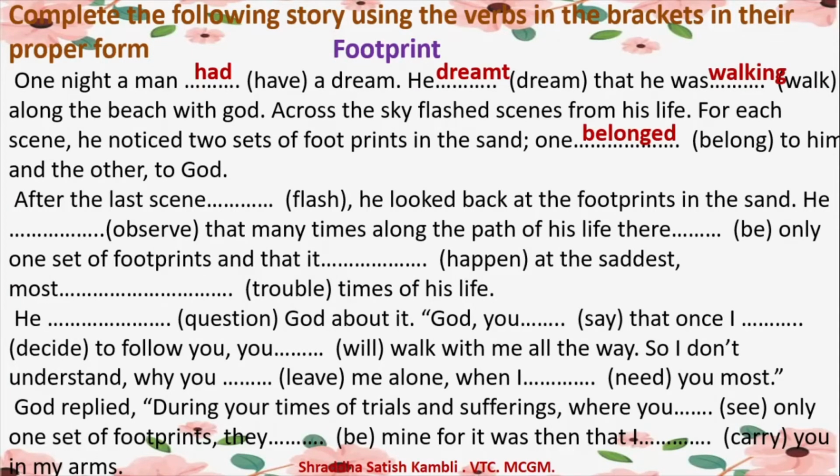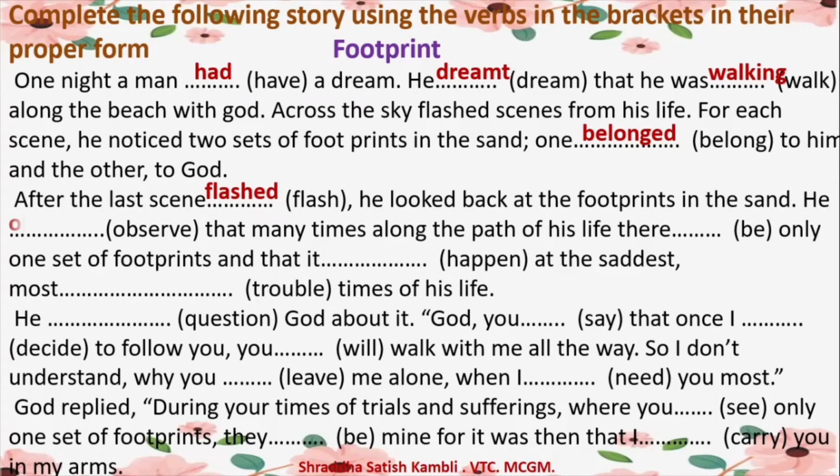So I hope you understand what the story is. He has a dream, a person that he's walking, and there is God also walking with him. And he noticed that there are two sets of footprints. And naturally, when God is there with you, there are two people. You will see two sets of footprints, and one belonged to him and the other belonged to God. After the last scene flashed, he looked back at the footprints in the sand.